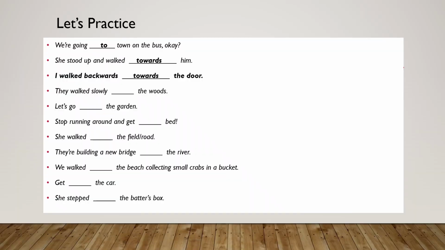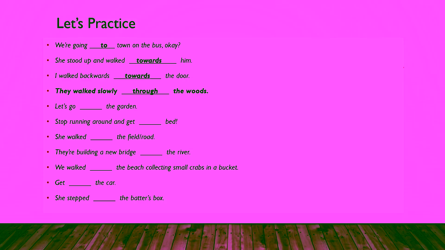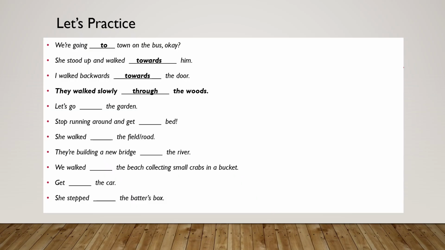Here the woods may function like a tunnel, like a pipe. It means this is a big woods. It has space inside that people or things or any kind of insect pass through. So we should simply say through. They walked slowly through the woods.